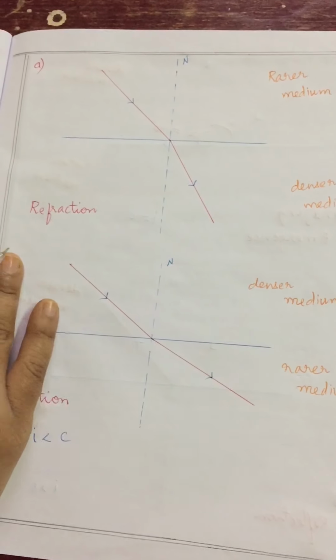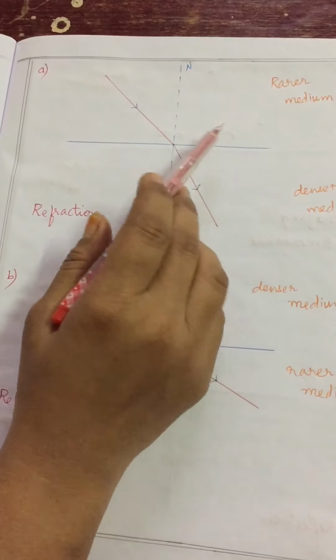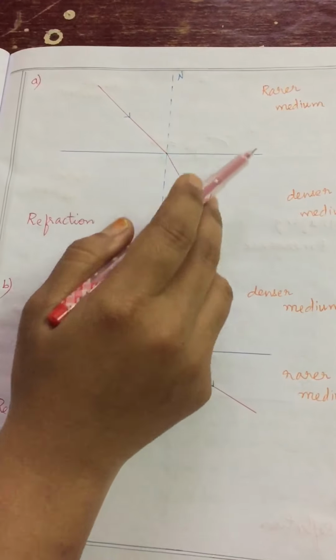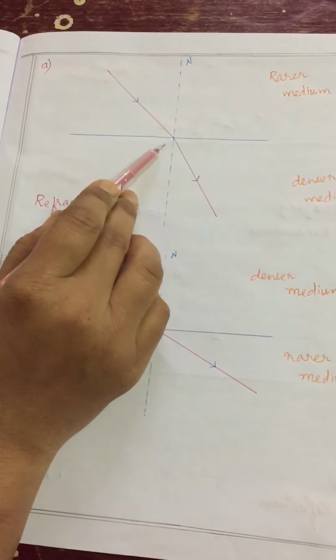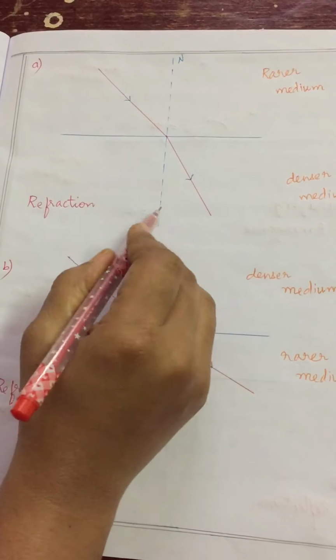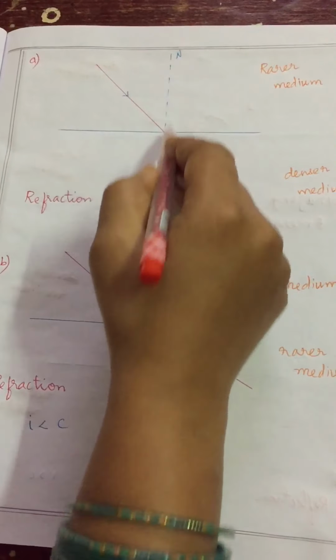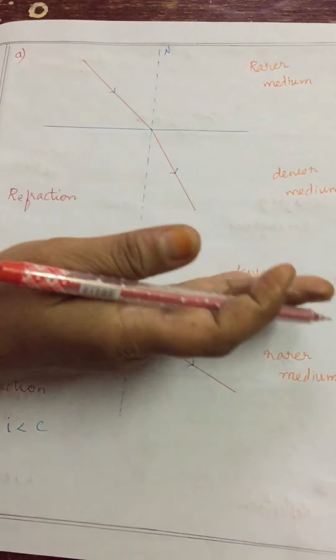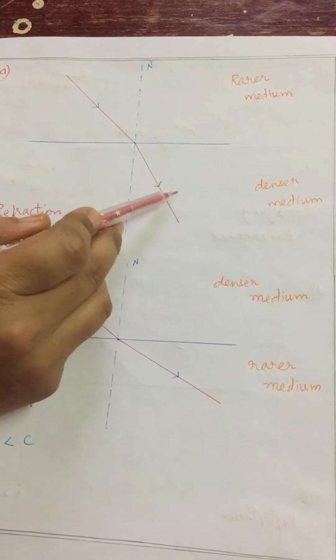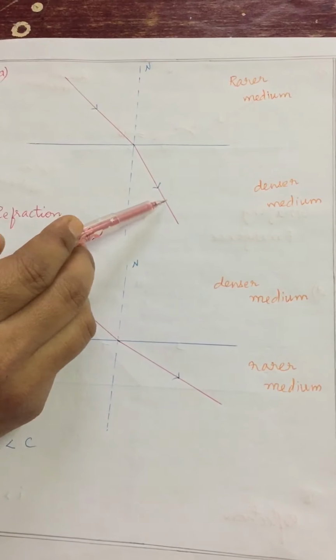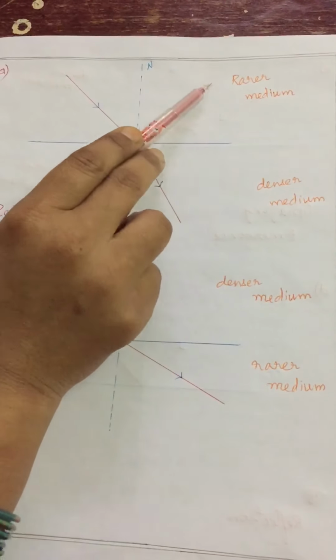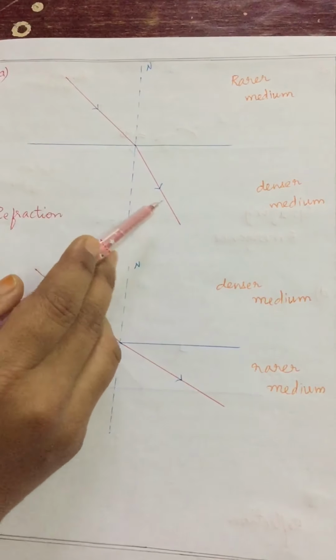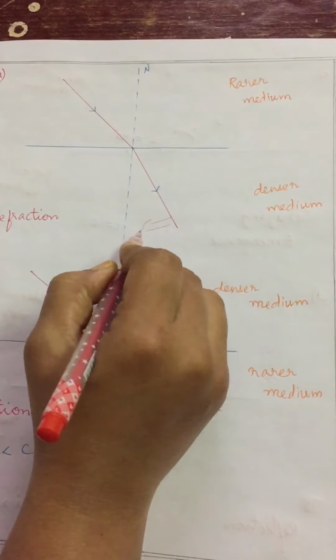First point, when light travels from rarer to denser medium, the refracted rays move towards the normal. This is the surface, this is the normal, an imaginary line, and this is the incident angle. The ray touches the surface and passes from the surface, coming into another medium. This is the refracted ray. When the rays travel from rarer to denser, these refracted rays come towards the normal.